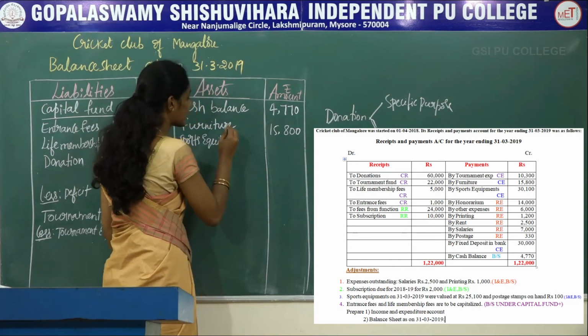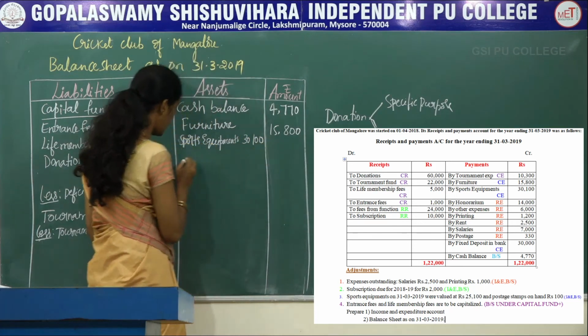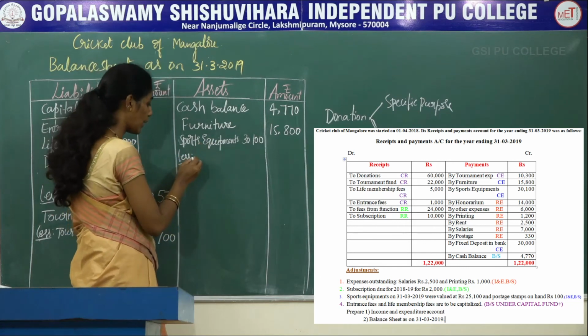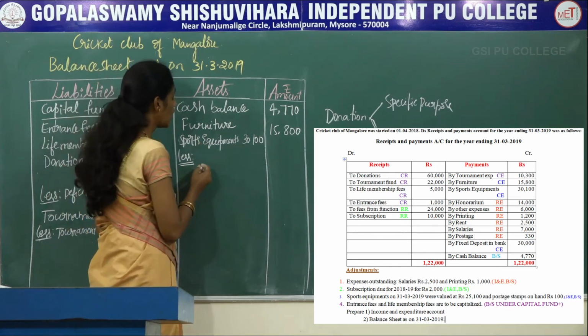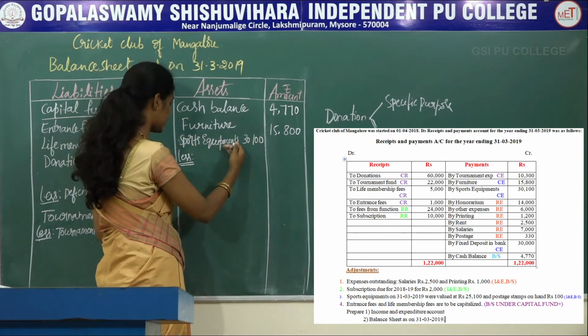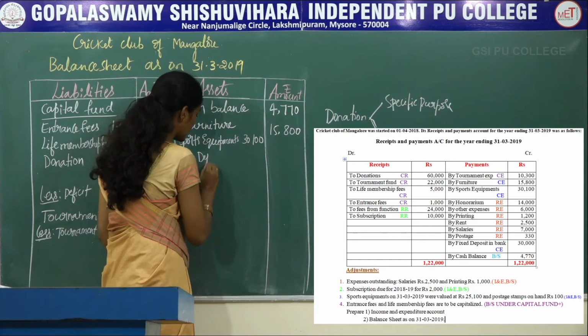The amount of sports equipment is rupees 30,100, and here there is an adjustment relating to the sports equipment, that is nothing but depreciation. So you have to deduct depreciation from the concerned asset, that is sports equipment less depreciation.